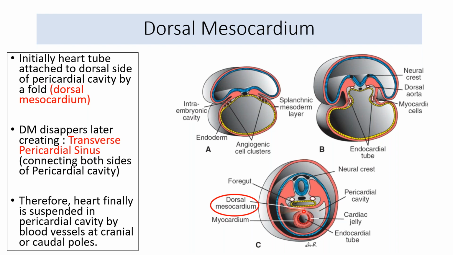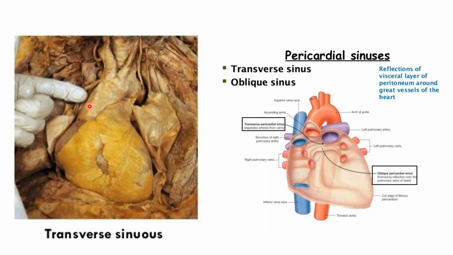So now the pericardial cavity: after the disappearance of the dorsal mesocardium, the heart will be freely suspended in the pericardial cavity through its cranial and caudal ports. So this is that transverse sinus that I was talking about. This in gross you will learn.